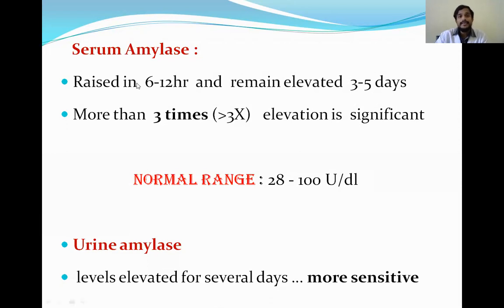So here the important thing is, it is raised in 6 to 12 hours and remains elevated for 3 to 5 days. And more than 3 times elevation is very significant for diagnosing the pancreatitis. And the normal level is 28 to 100 units per deciliter. And urine amylase is more specific because it remains elevated for several days. Okay, for pancreas, the urine amylase is more sensitive. It is more sensitive because it remains elevated for several days.